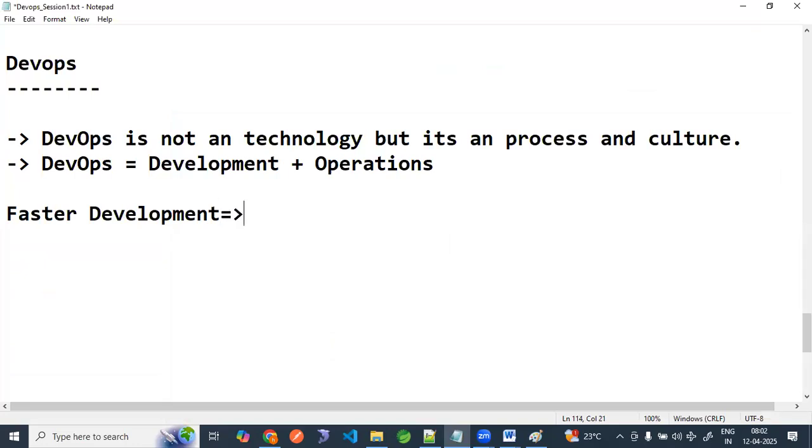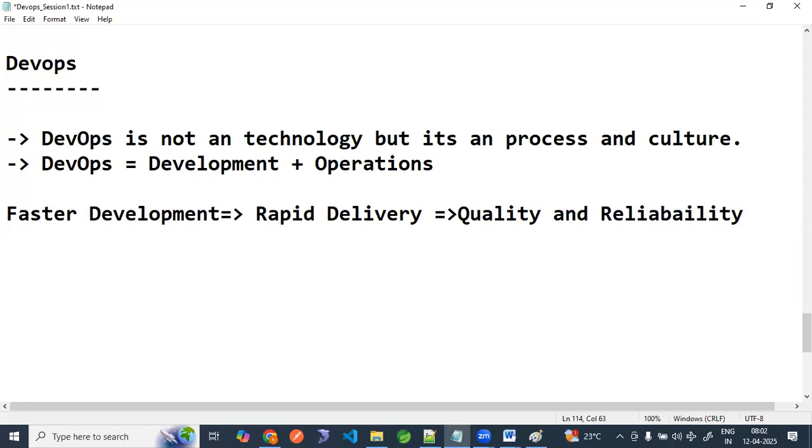Faster development, then rapid delivery of the code, then quality and reliability. This is all a combination.